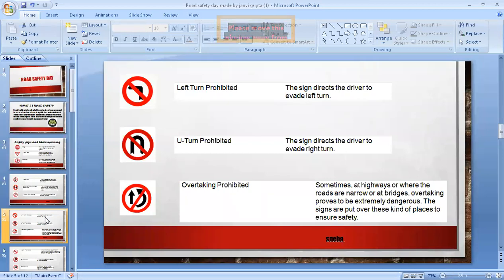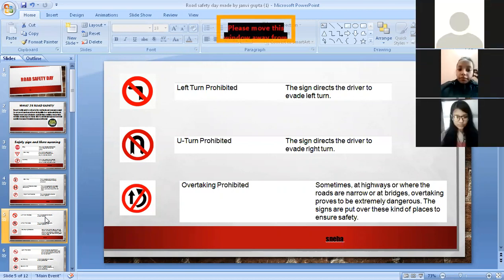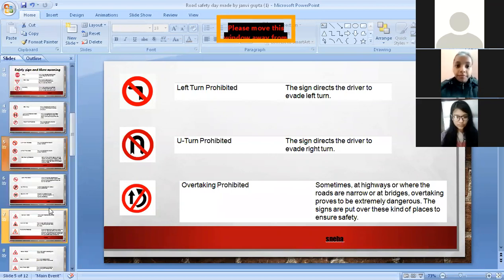Left turn prohibited sign directs the driver to avoid a left turn. U-turn prohibited is the sign that directs the driver to avoid a U-turn. Overtaking prohibited: sometimes on highways, where roads are narrow, or at bridges, overtaking can be extremely dangerous, so signs are put over these areas to ensure safety.